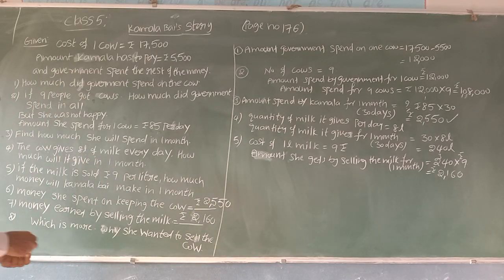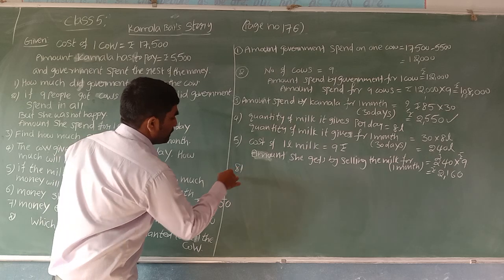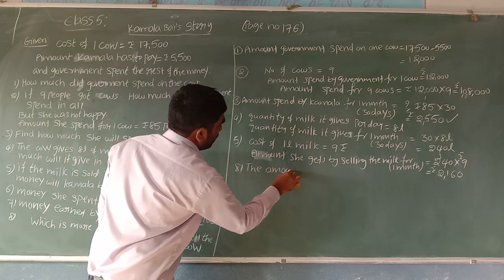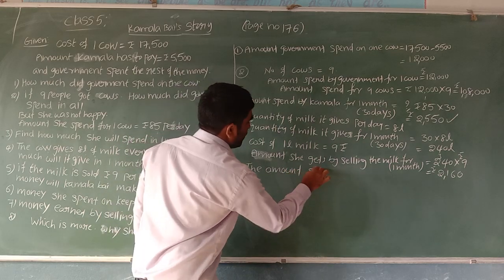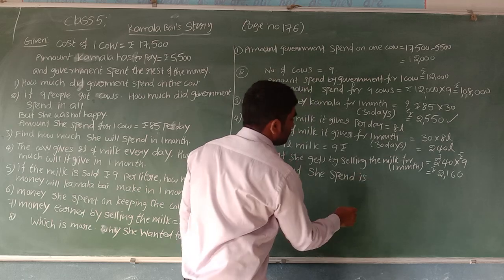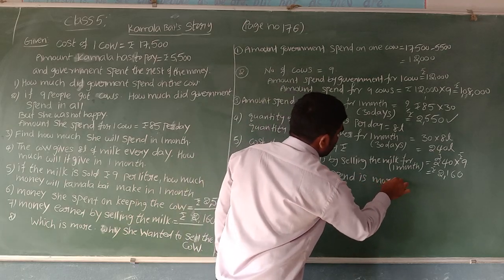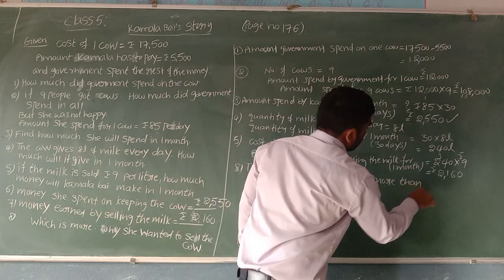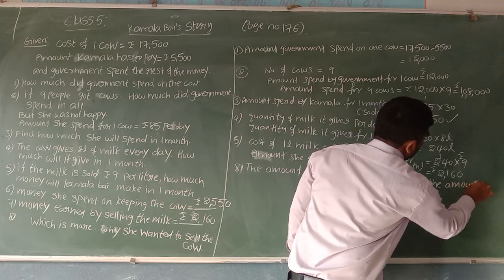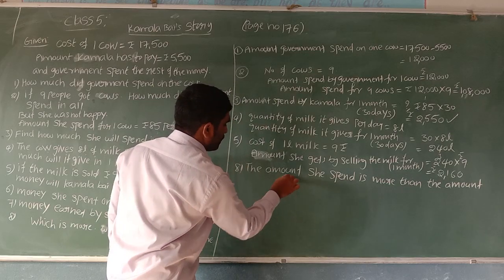Yes, for the eighth one we can write the answer: the amount she spent is more than the amount she earned.